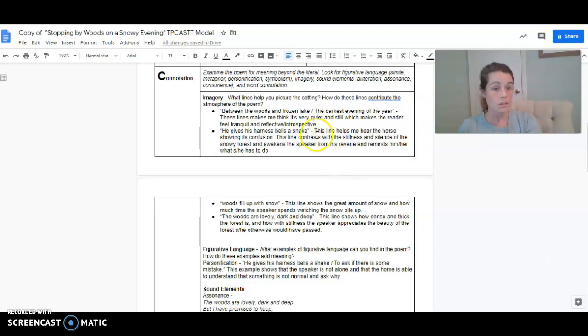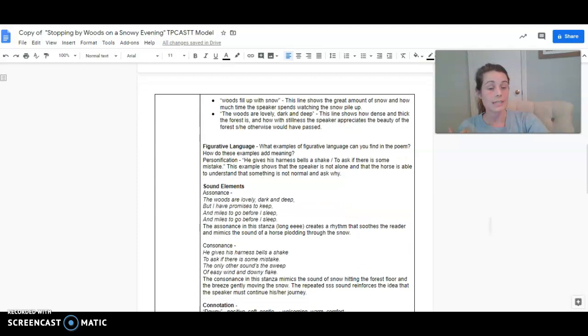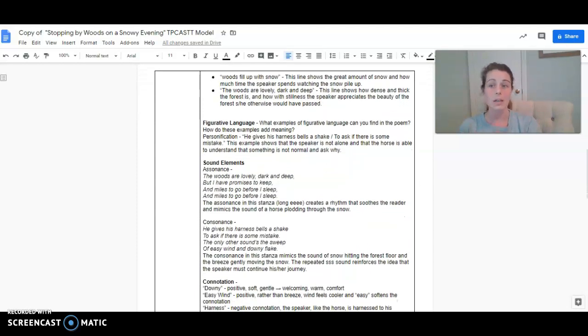We actually quoted the lines, and then underneath we wrote what we thought those lines added in terms of imagery to the poem. Down here in the figurative language section, we found some personification, and we wrote in the line and then we explained it. And then for sound elements, which is not something that we've done a lot with in the past week, we did find in our poem examples of something called assonance and consonance. That's not something that you need to worry about. But if you see any alliteration, you might add that into sound elements, because we have talked about alliteration.